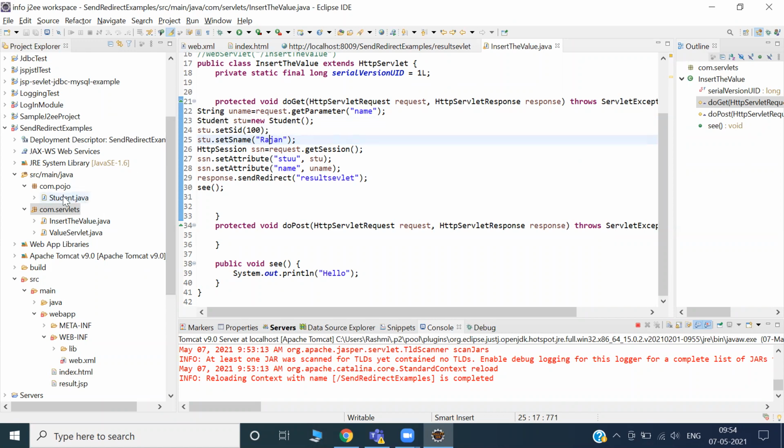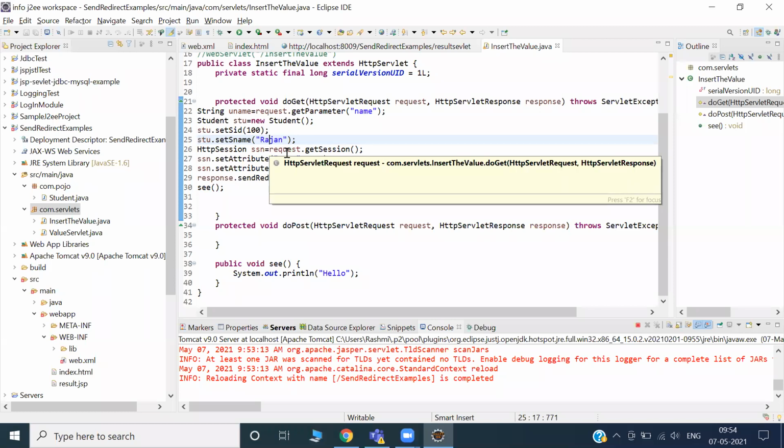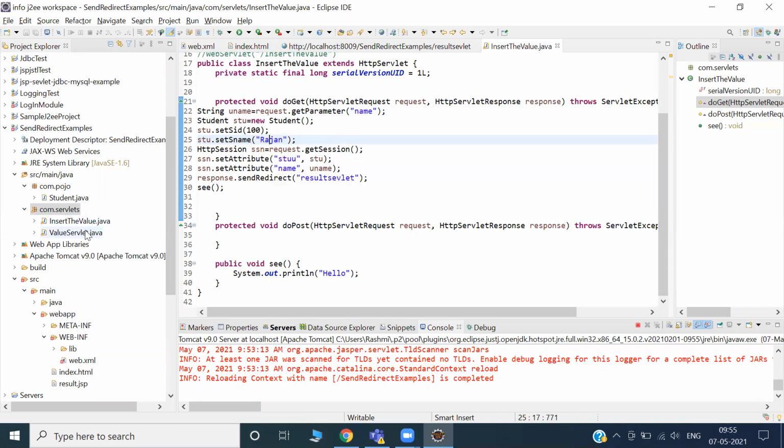Once you understand the intention of this thing, you can very easily understand other things. While dealing with a live project, at the time of registration, every time this getter setter or POJO class will play a major role. Once you understand this small thing, you can carry an item object where you can put so many items, a registration page. This is called a POJO class, plain old Java object. Okay, what is the intention?